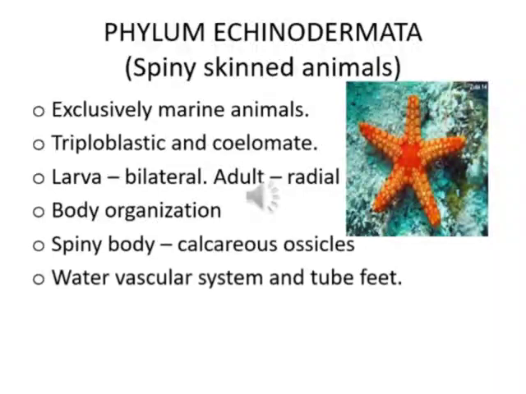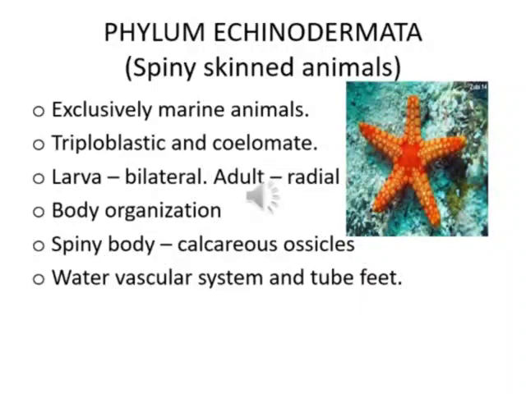Let's see the next phylum, Phylum Echinodermata. They are exclusively marine animals. They are triploblastic and coelomate animals. The larvae are bilaterally symmetrical while the adults are radially symmetrical. They have an organ system level of body organization.